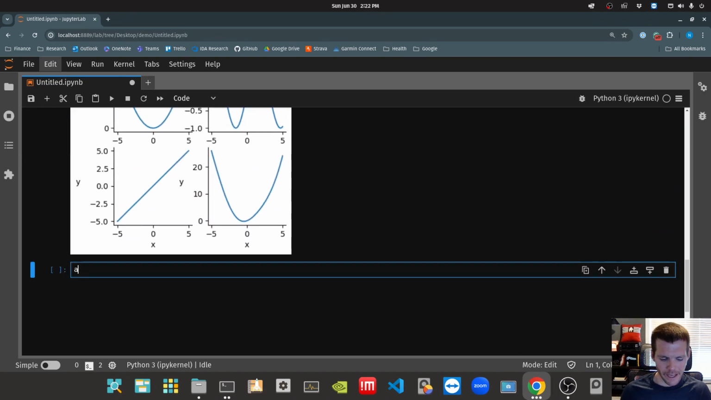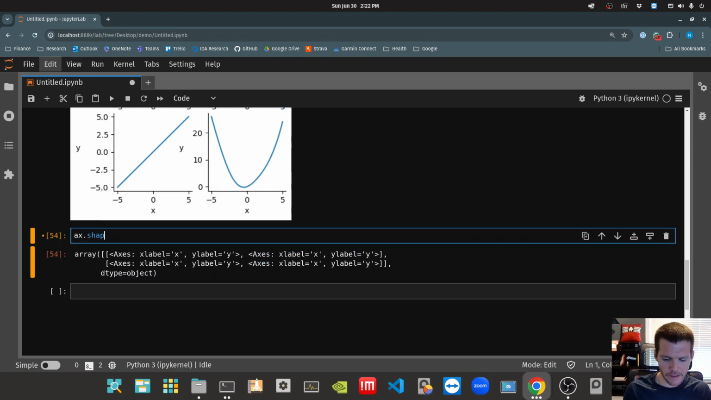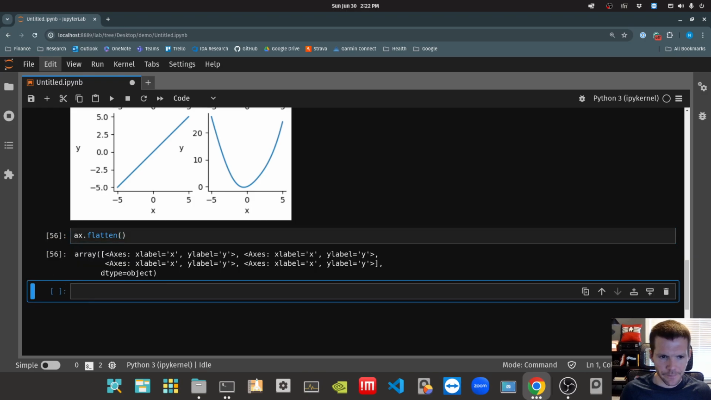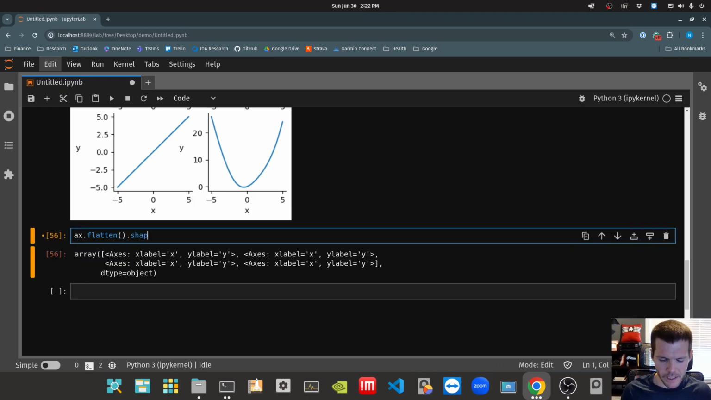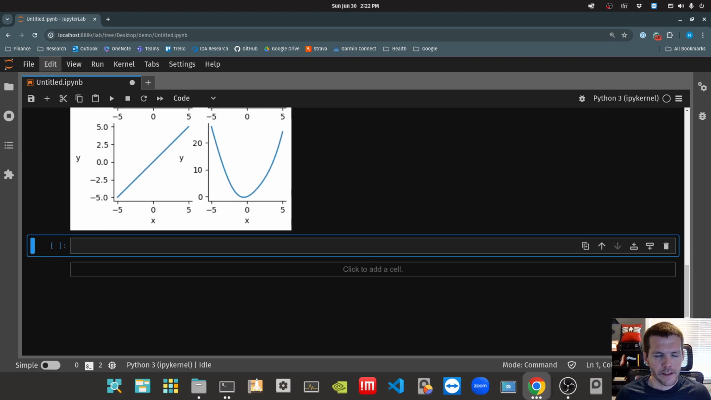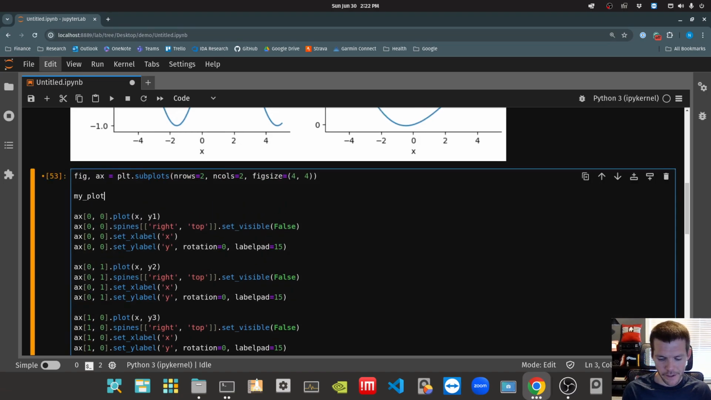So we've got a NumPy array, and right now the shape of this thing is 2 by 2. If we want to flatten that out into a vector so we can use that zip trick that we saw just a little while ago, we can flatten that array. Now if I look at the shape of this thing, it's 4 elements, 1 for each axes. Now I can do that same trick. I can say my plot series equals y1, y2, y3, y4.